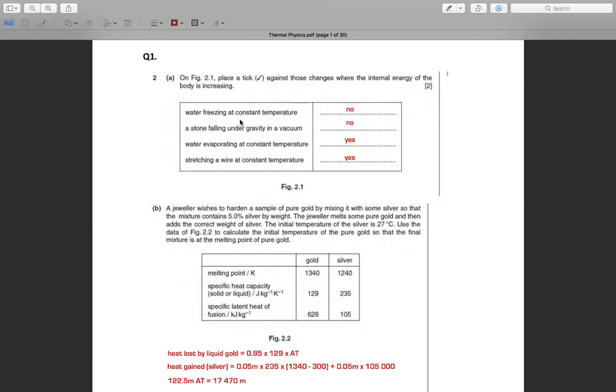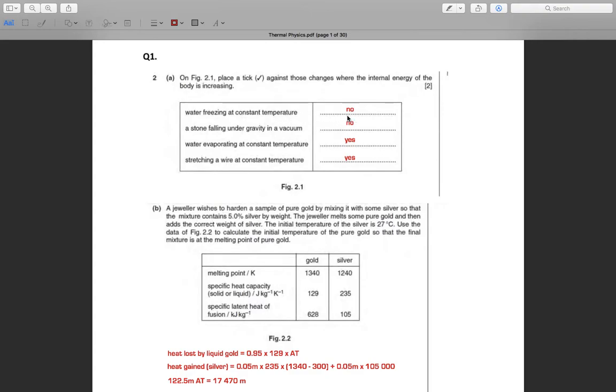Is it water freezing at constant temperature? At constant temperature, there is no change in temperature, so no change in kinetic energy, and internal energy is accumulated by kinetic energy, which is related to temperature.